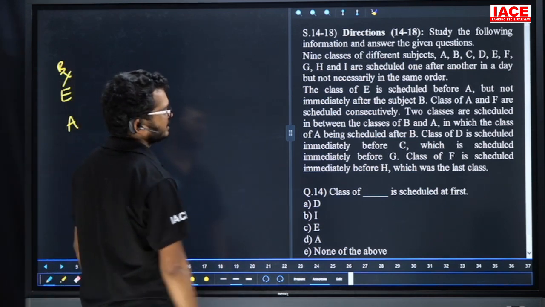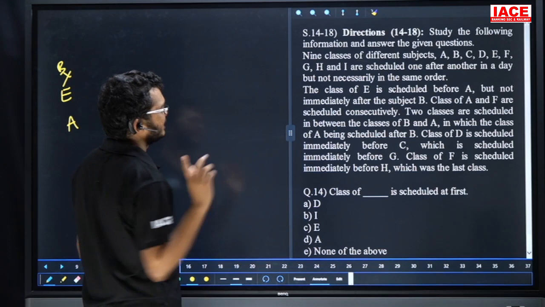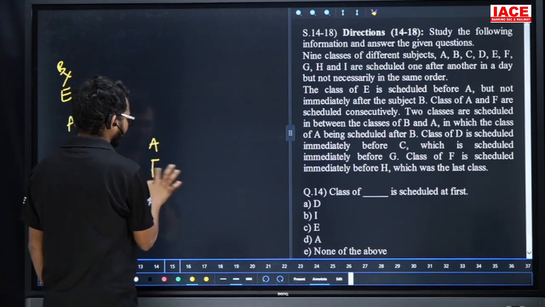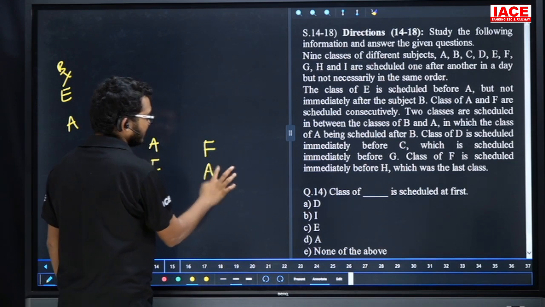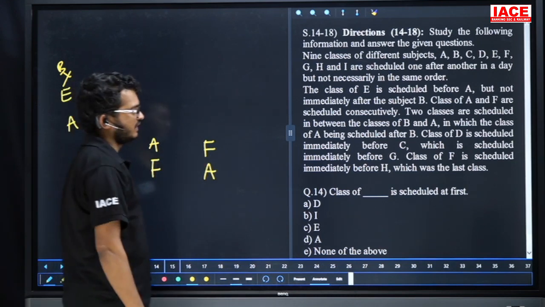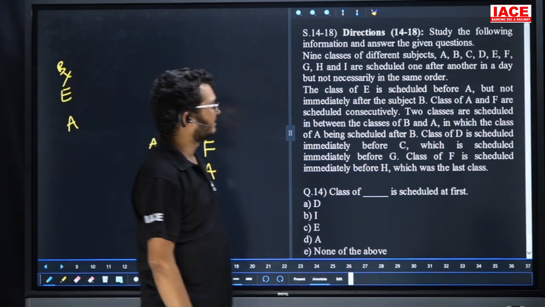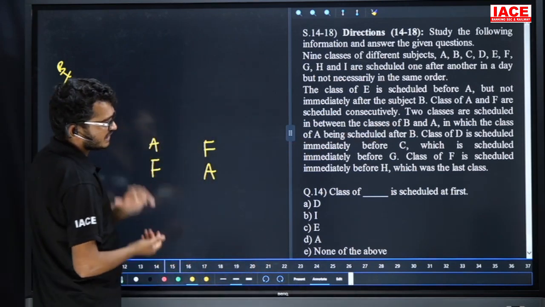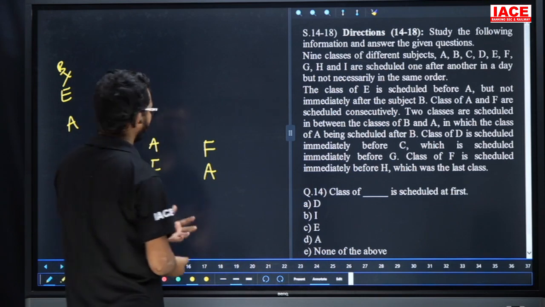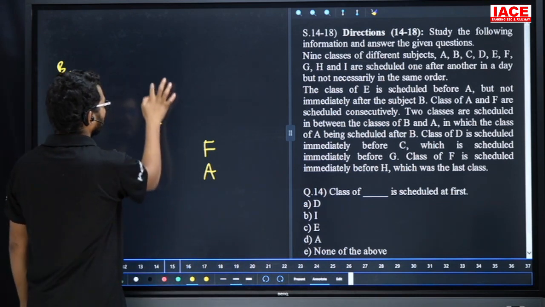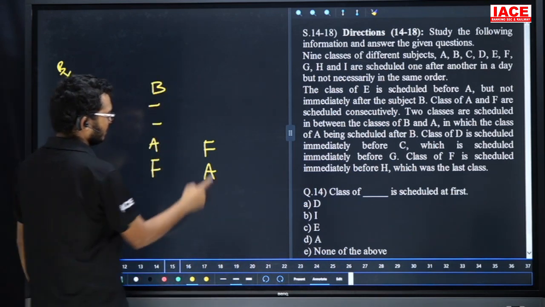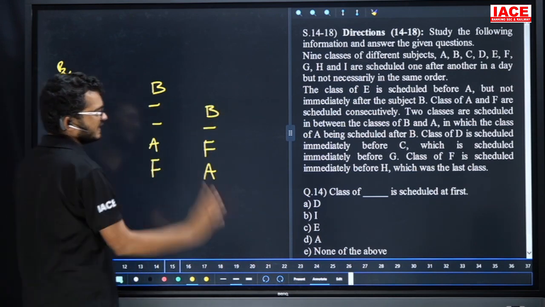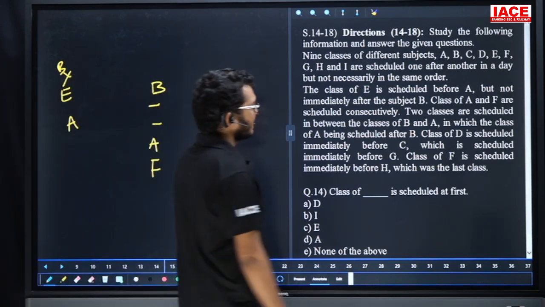Next. Classes of A and F are scheduled consecutively. Now, friends, here AF, otherwise FA. We don't know whether A is before F or F is before A, but A and F both are neighbors. Next one. 2 classes are scheduled between B and A, in which the class of A is scheduled after B. Between B and A, 2 classes, A is after B.